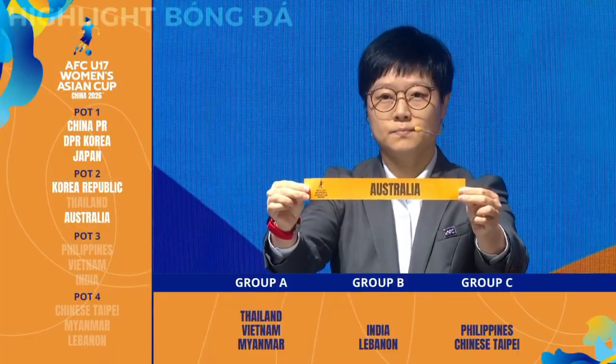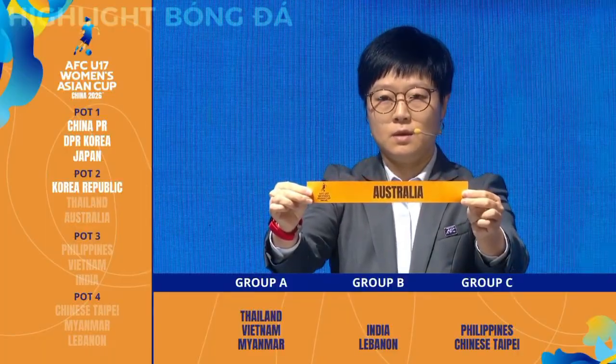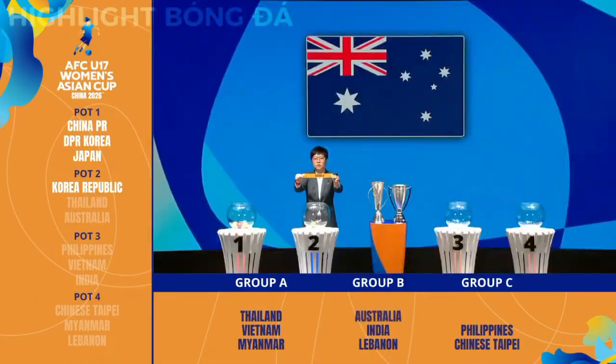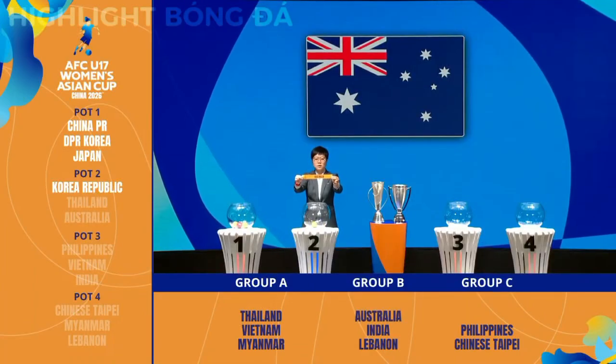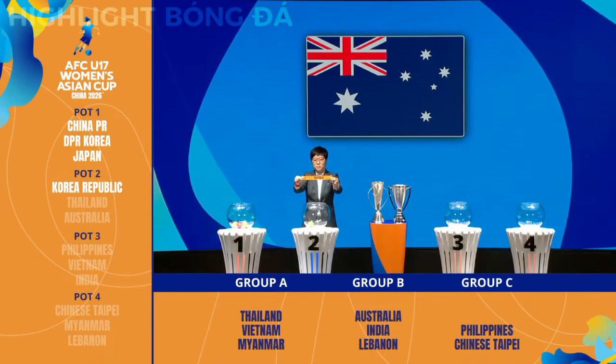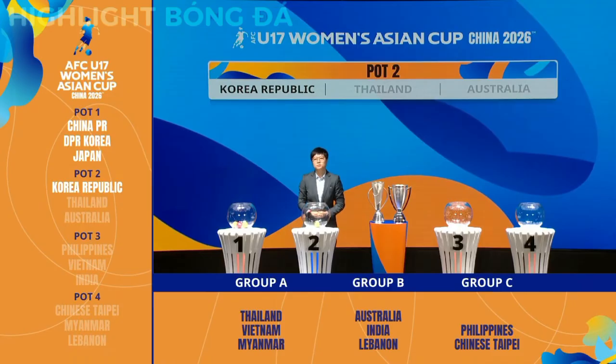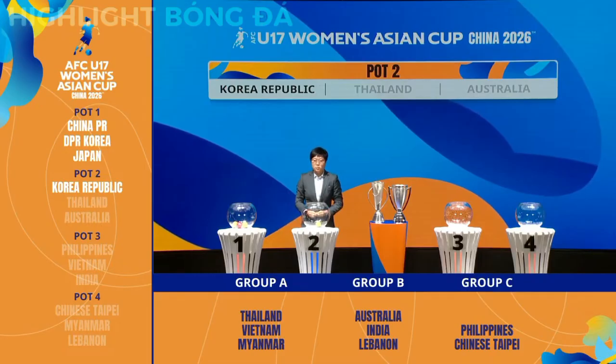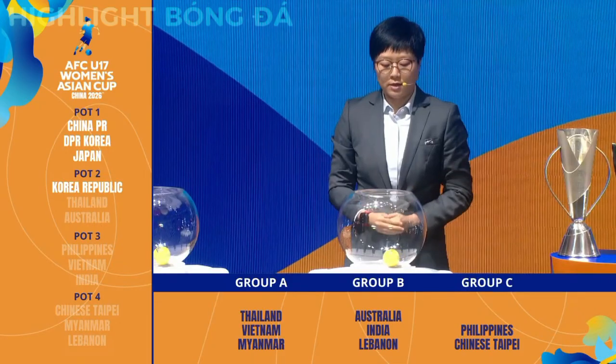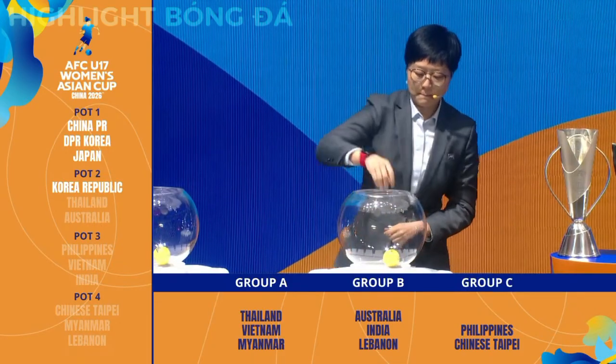Australia. 8th qualification to the final competition of this age group. Australia has played in all these competitions, and their best finish was 4th place back in 2009 and 2019. Australia is drawn to B2, and we have the last team from pot 2 now.